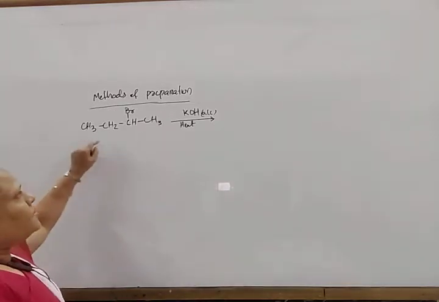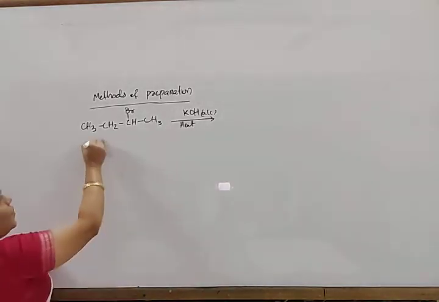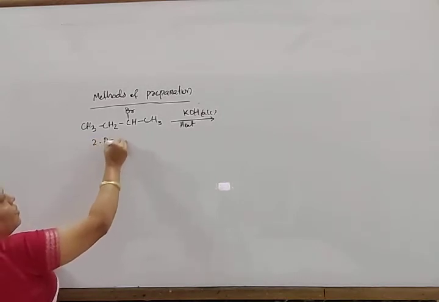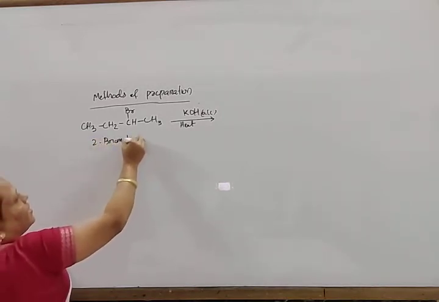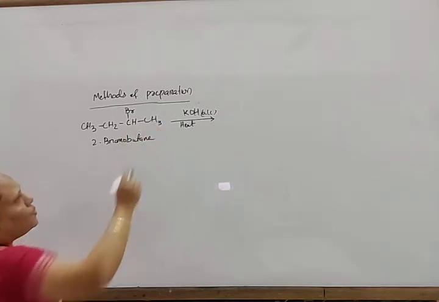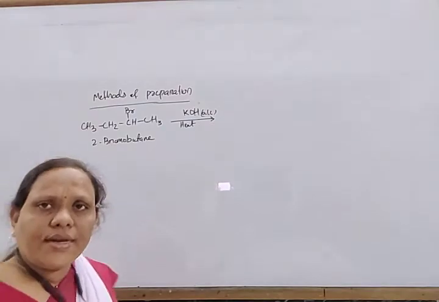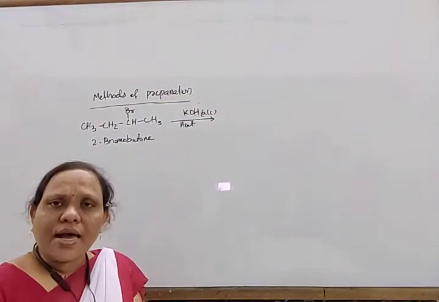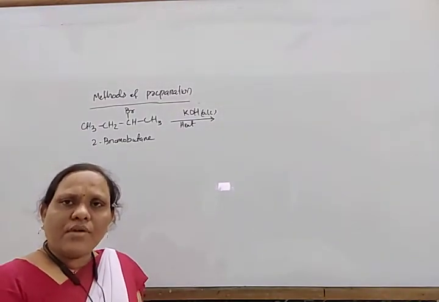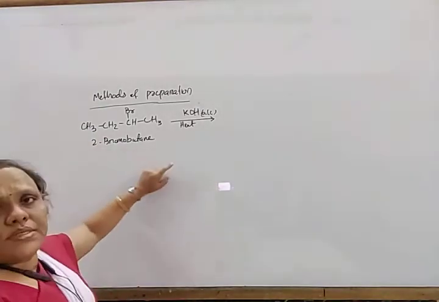Next, suppose it is given 2-bromobutane. When 2-bromobutane is heated with alcoholic KOH, then what will happen? Here also dehydrohalogenation takes place. It also forms an alkene, but there are two possibilities.